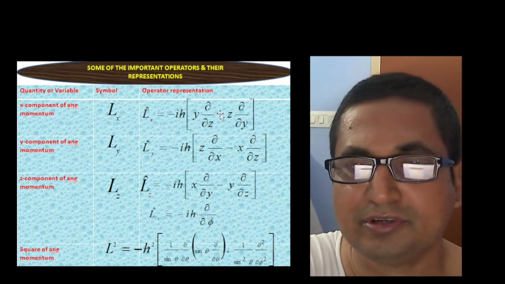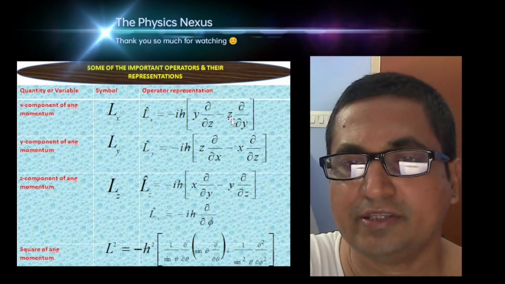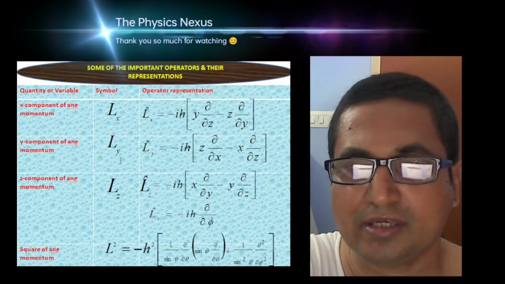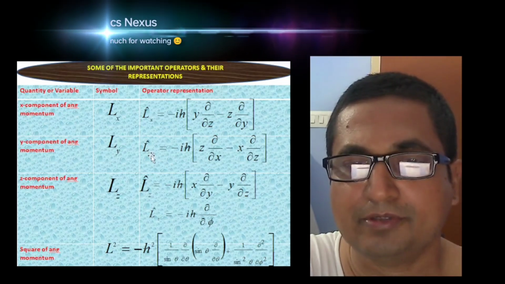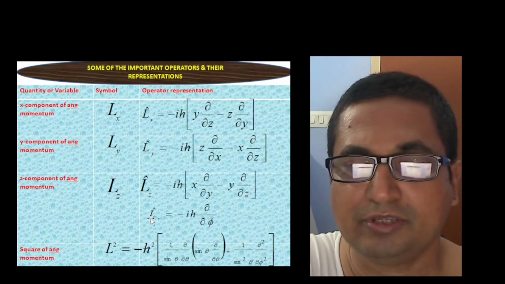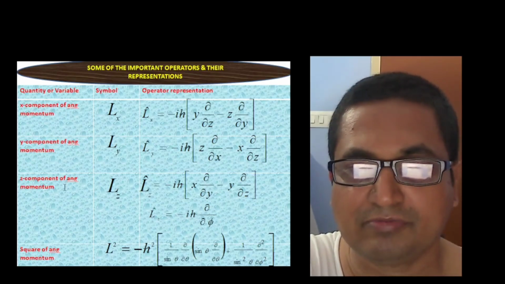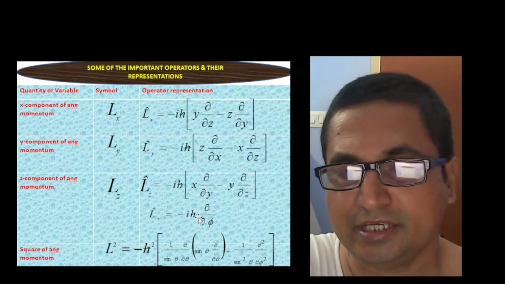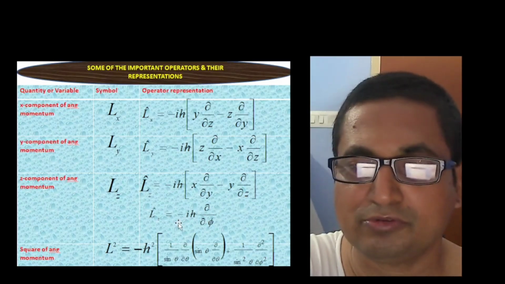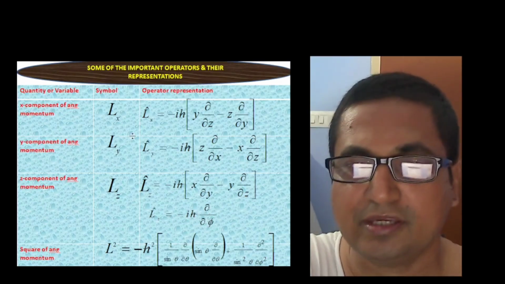The x component of angular momentum. This is the operator representation: minus i h bar (y del/del z minus z del/del y). Similarly, Ly representation is this. Lz representation is this. We note that we can represent Lz, the z component of angular momentum, in spherical polar coordinates also. This is represented by minus i h bar del/del phi.